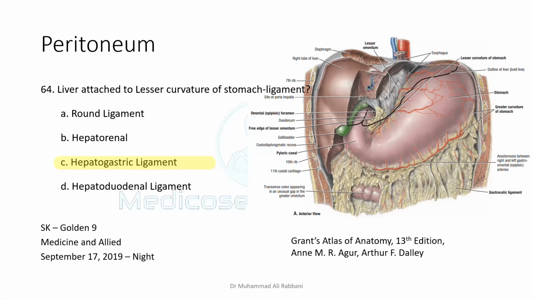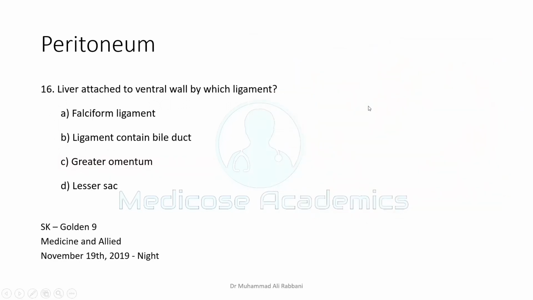Go ahead and read them. Portal vein, hepatic artery, bile duct, and accompanying lymph and nerves. So this is a very frequently asked question, and it is also asked in the way of the structures in the free margin of the lesser omentum. So it can be asked in either way.